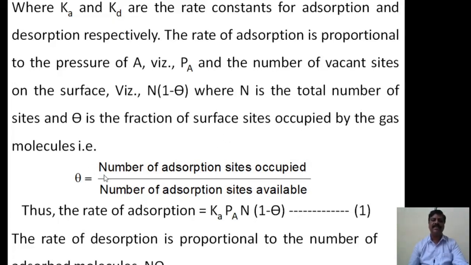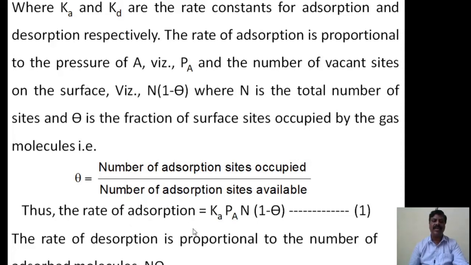Therefore theta is the fraction of surface sites, equal to the number of adsorption sites occupied divided by the total number of adsorption sites available. Suppose we consider a solid having 100 active adsorption sites available, but out of 100, 70 or 60 sites are occupied. Then the fraction of the surface sites occupied, theta, is given by 70 divided by 100.